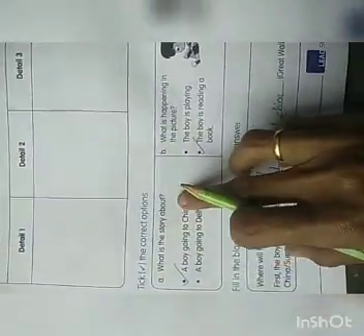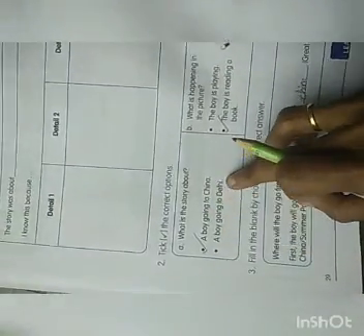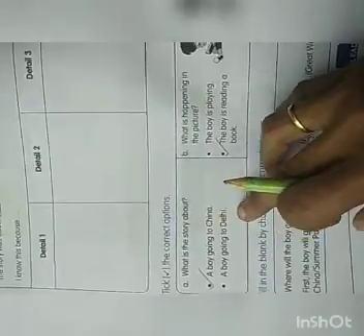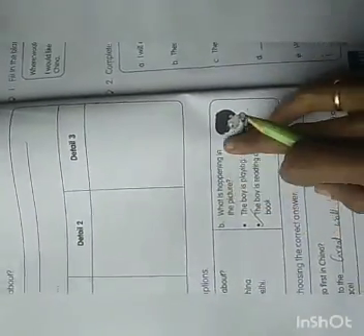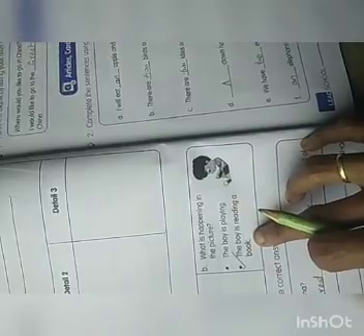Then come to tick the correct option. What is the story about? Story moving to China. A boy going to Delhi or a boy going to China? Yes, the boy going to China. What is happening in the picture? What is he doing? What is in his hand? A book, right? The boy is playing. The boy is reading a book. Is he playing? No, he is reading a book. So, you should tick it.